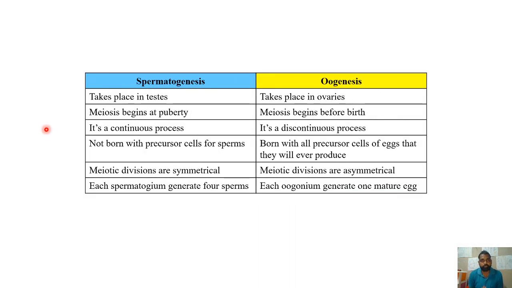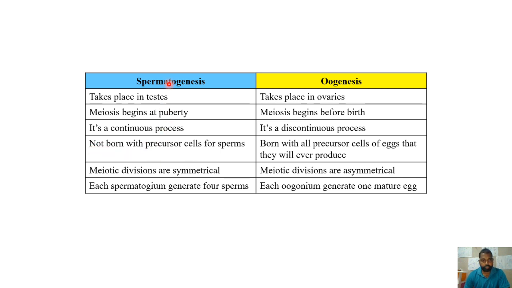Now coming to the differences between spermatogenesis and oogenesis. What we have discussed is, as we know, spermatogenesis takes place in the testes, whereas oogenesis takes place in the ovaries. The important difference is that spermatogenesis will begin only at puberty, but oogenesis will be initiated before birth itself. Spermatogenesis is a continuous process. Throughout life, it will just continue once you start after puberty. Oogenesis is a discontinuous process because it will be stopped after menopause.